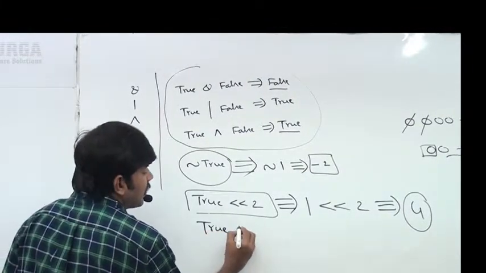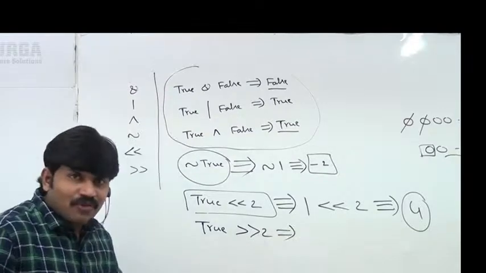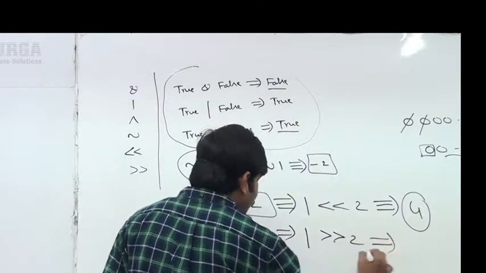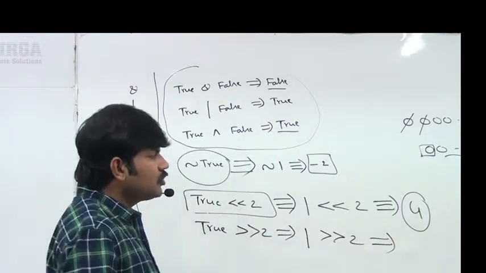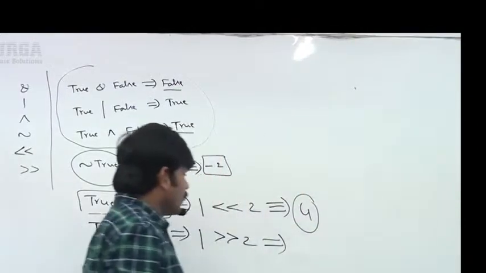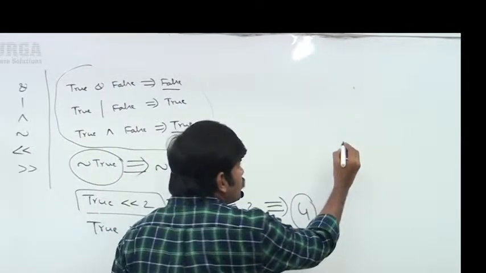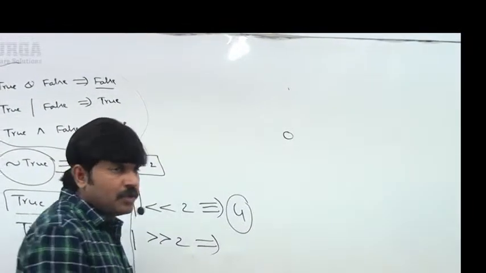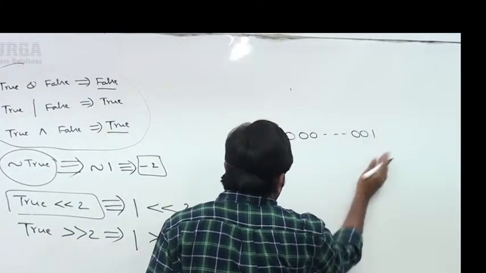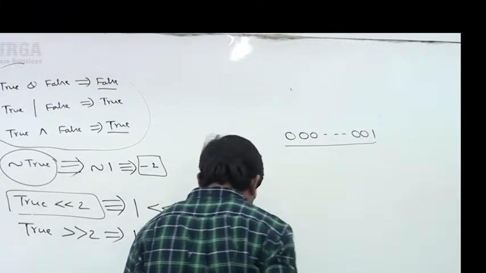True right shift 2, sir. True right shift 2 means 1 right shift 2. What is the answer? So first, how to represent 1 in memory? Sir, the most significant bit is 0 because it's a positive number. If it's a positive number, the remaining bits represent 0 0 1. Okay, this is the memory representation of 1.